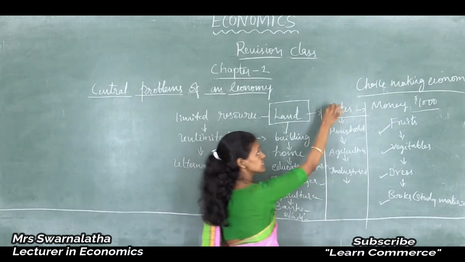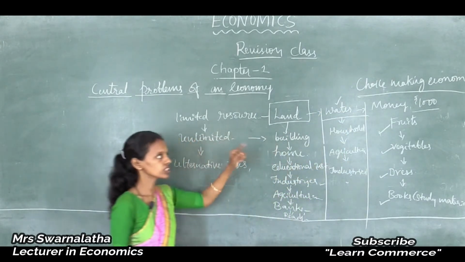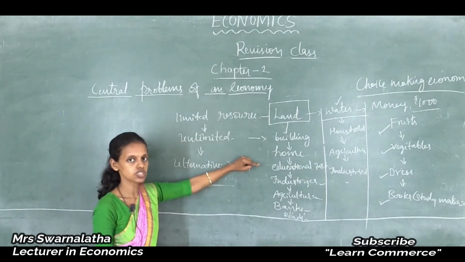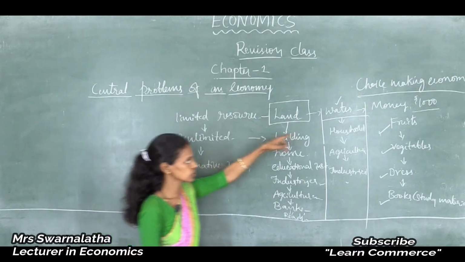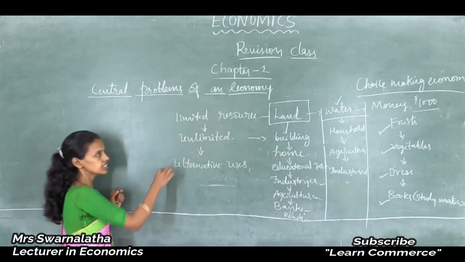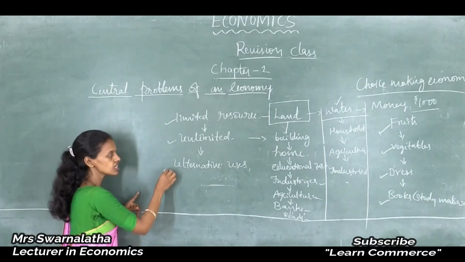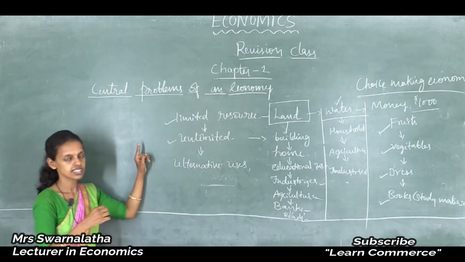Without water it is unable to survive in the economy or society. Thus, water is also a scarce resource, so one should utilize the water resource in a gentle manner. Thus, due to limited resources and unlimited wants, the problem of choice arises in the economy.